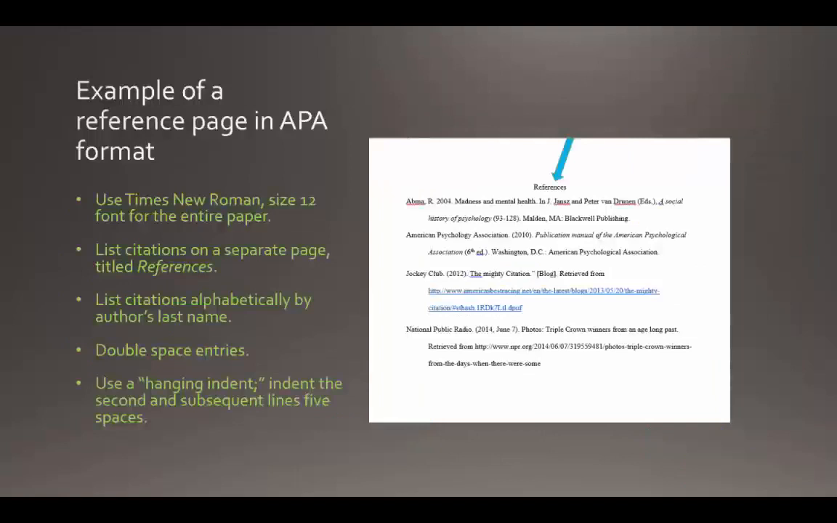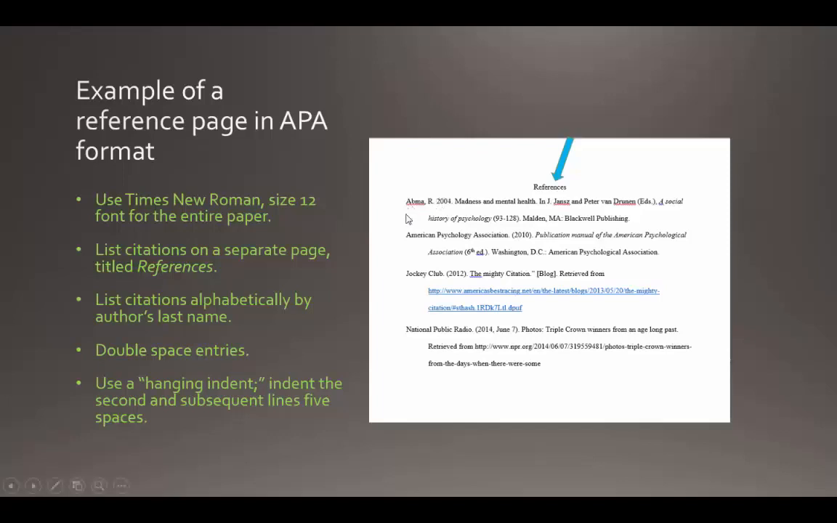And this is what a reference page looks like in APA format. Now, APA recommends that you use Times New Roman size 12 font for your entire paper. APA mandates that you list citations on a separate page called References, and that those citations are alphabetically listed by the author's last name. You should also double space your entries and use what's called a hanging indent. That is, you indent the second and subsequent lines of every citation 5 spaces.